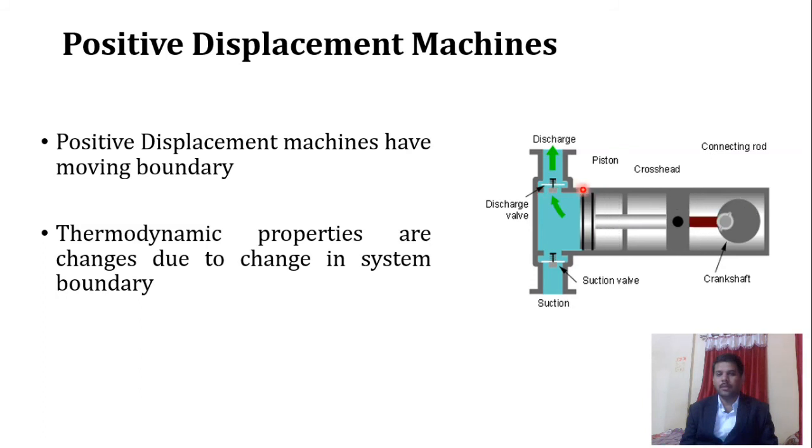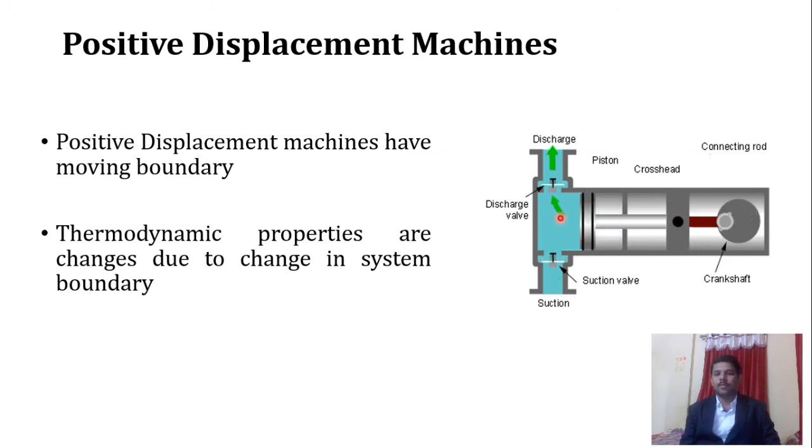Now you can see that this cylinder is a fixed boundary, but this piston makes that boundary a moving boundary. Looking at this shaded, colored portion, you will get an idea that there is continuous change of this boundary. That boundary keeps decreasing and increasing, decreasing and increasing. That's why such devices are known as positive displacement machines, where there is continuous displacement of the boundary. Those having a moving boundary.